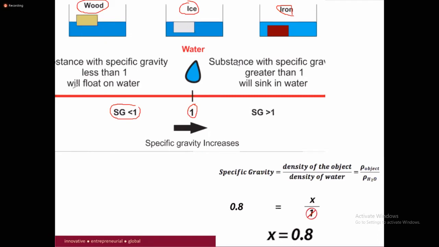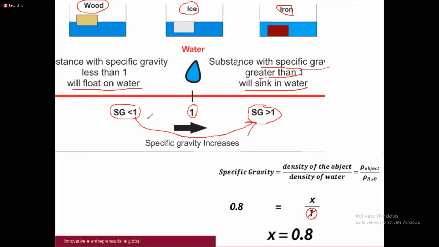So this is an indication where, with the help of specific gravity, you can say which substance will float and which one will sink. Another example is the iron block. Iron block specific gravity, from the previous table, you see this is greater than 1. Any substance with a specific gravity greater than 1 will sink into the water. So very important is you have to know whether the specific gravity is greater than 1 or less than 1.